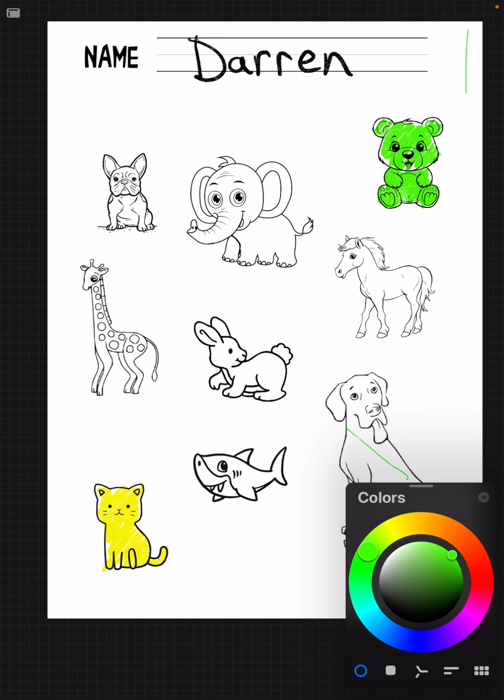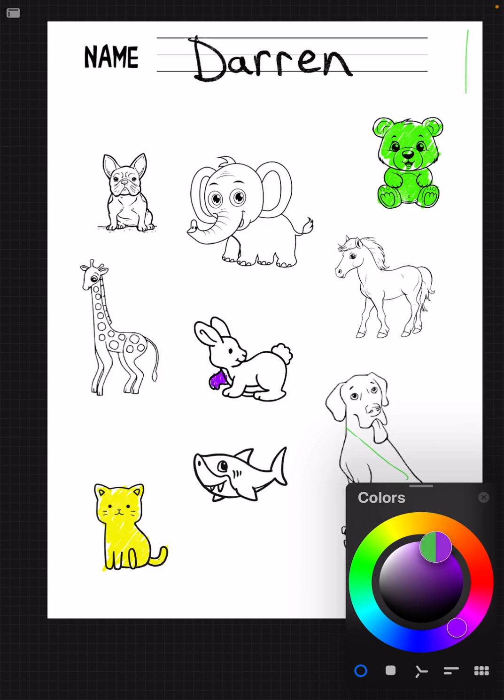Next, let's get, do you have purple? Can you find purple? Purple, purple. Where is purple? Purple. Okay, let's color the rabbit. Rabbit. Let's color the rabbit purple. Purple rabbit, purple rabbit.